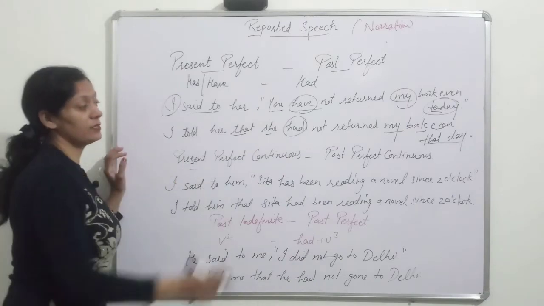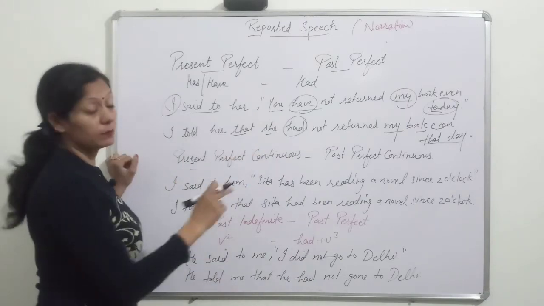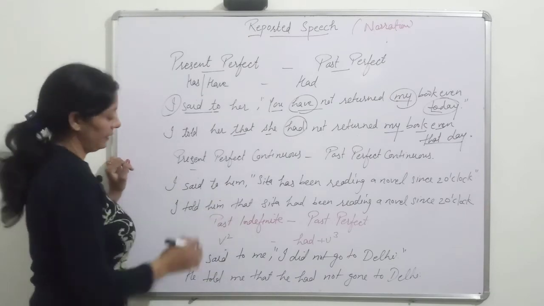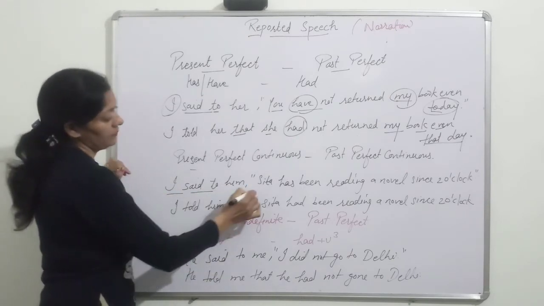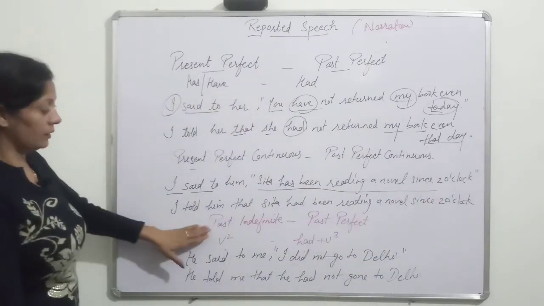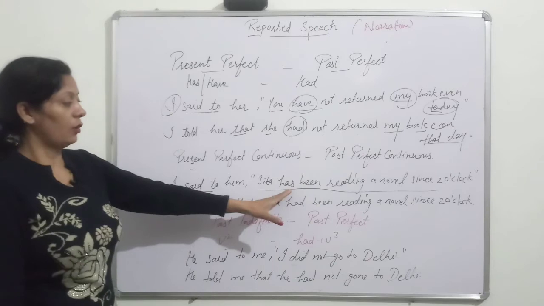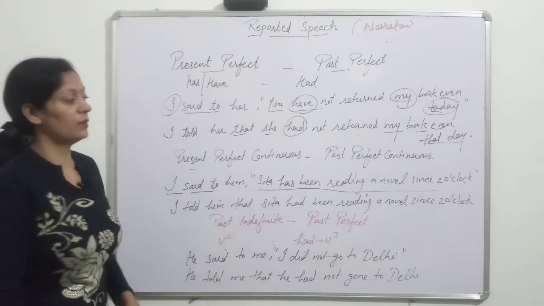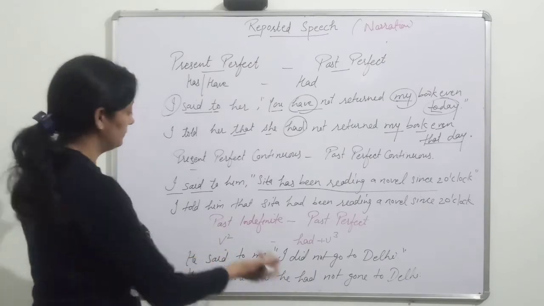Present perfect continuous is changed into past perfect continuous. It means has been or have been are changed into had been. I said to him, Sita has been reading a novel since 2 o'clock. So I told him that Sita had been reading a novel since 2 o'clock. Only we have to change has into had. The remaining sentence will be the same.